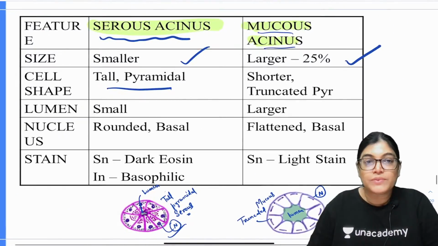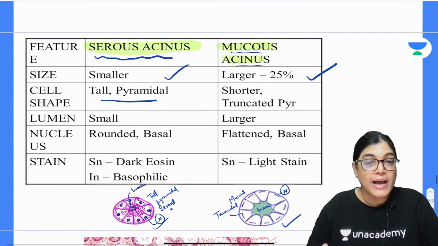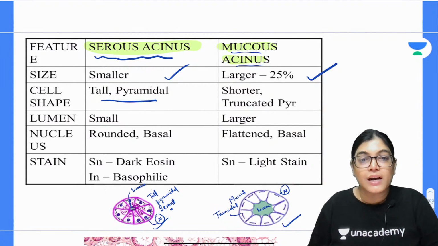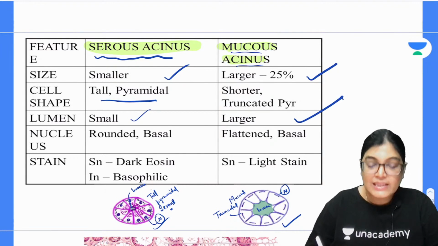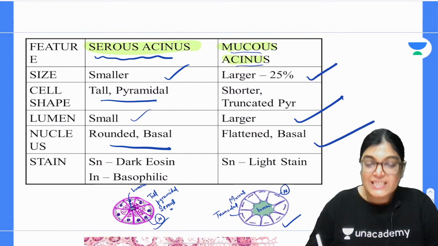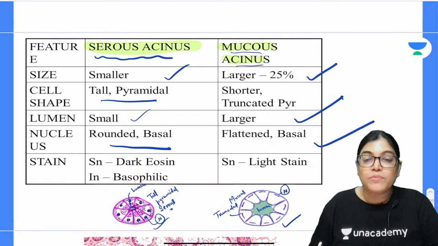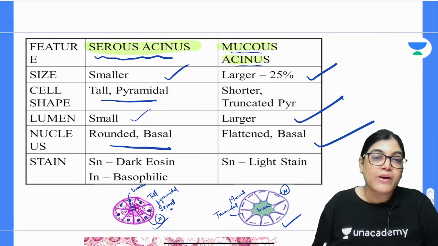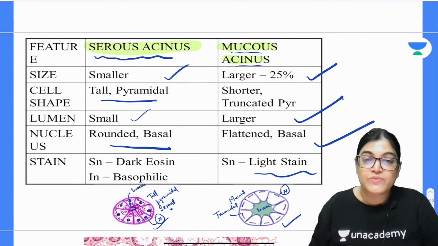These are the points of difference which I want to target once more, shown in the enlarged view of the diagram I have made, which will help you differentiate the acini of the serous and the mucous. The lumen is small and rounded in the serous, and larger in the mucous. The nucleus is rounded and basal in serous. It is flattened and pushed towards the periphery, basal, in mucous, because the mucous secretion is thick and sticky. As for staining, the serous is dark eosinophilic with basophilic inclusions. Mucous is a very light stain.